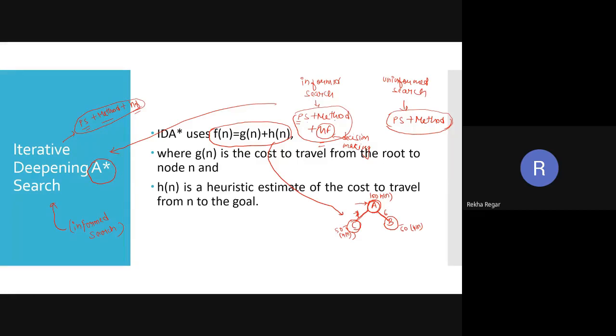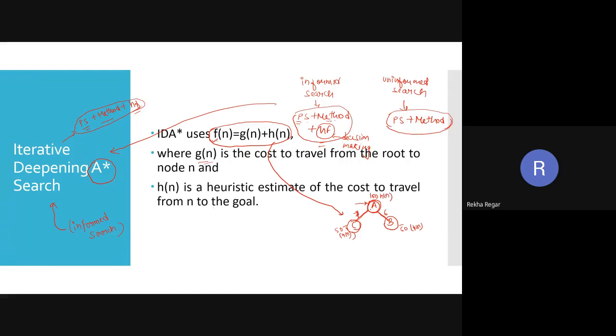So iterative deepening A star search is a type of informed search. Informed search means we take the problem statement as well as the working method plus some heuristic function to decide where we want to go next. The function we use is the evaluation function, f of n equals g of n plus h of n, where g of n is the cost to travel from the root to the node n, and h of n is the heuristic function, that is the cost to travel from n to goal.